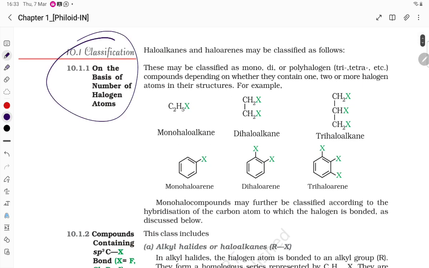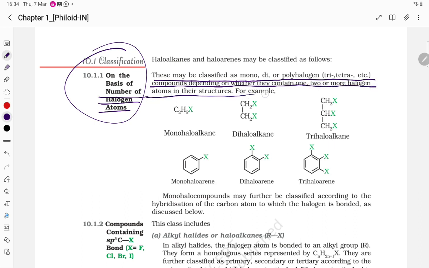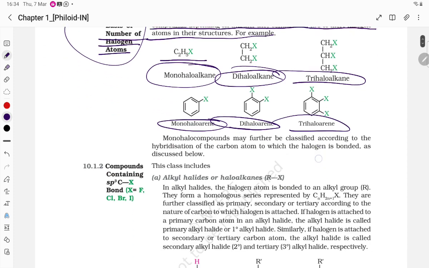The first topic is the classification of halogen compounds on the basis of the number of halogen atoms. On this basis, they may be classified as mono, di, tri, tetra, or poly compounds depending on whether they contain one, two, or more halogen atoms in their structure. Suppose this is one halogen: monohaloalkane, dihaloalkane, trihaloalkane, monohaloarene, dihaloarene, trihaloarene.